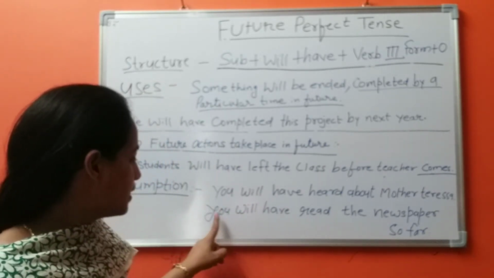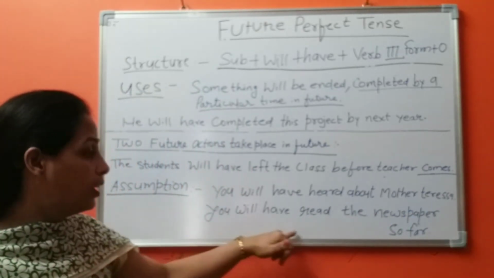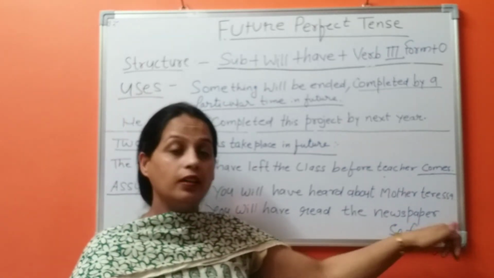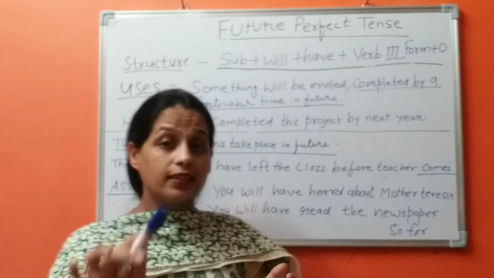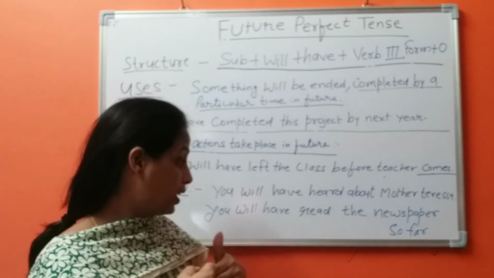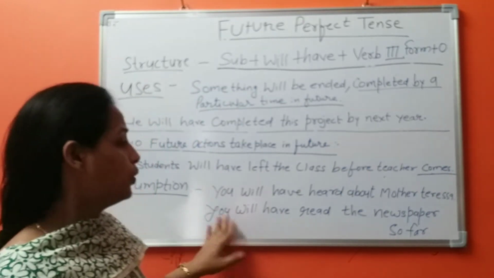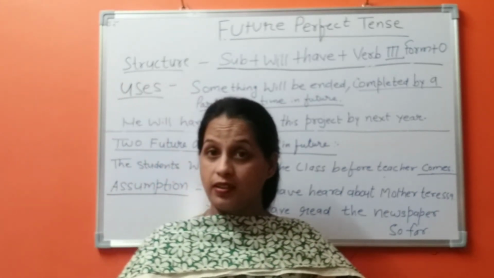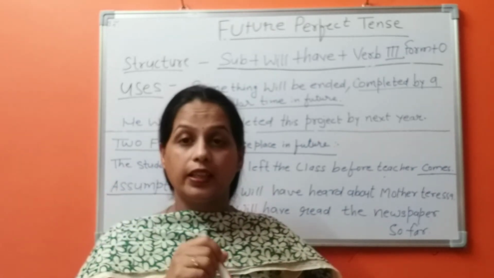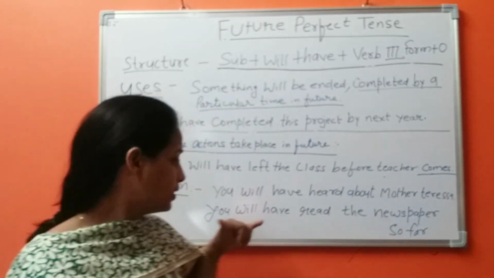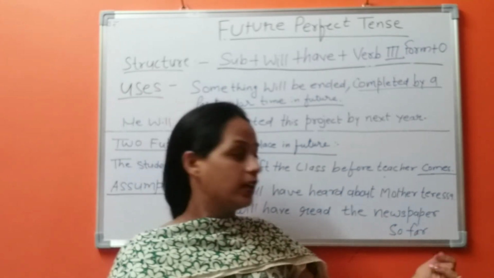The other example is that you will have read the newspaper so far. It is again an assumption, we assume that the newspaper comes in the early morning. So you will have read the newspaper so far. Might be we are talking to someone in the evening. So it is a general sense or general assumption, you will have read the newspaper so far.